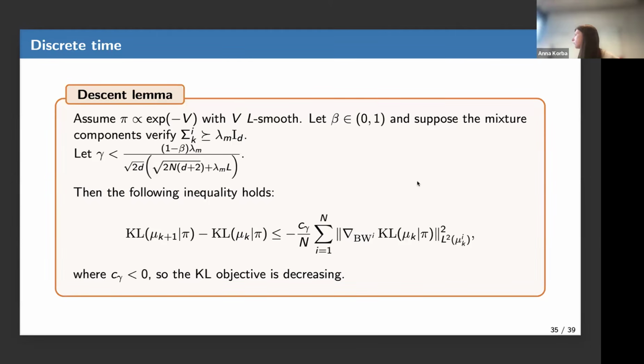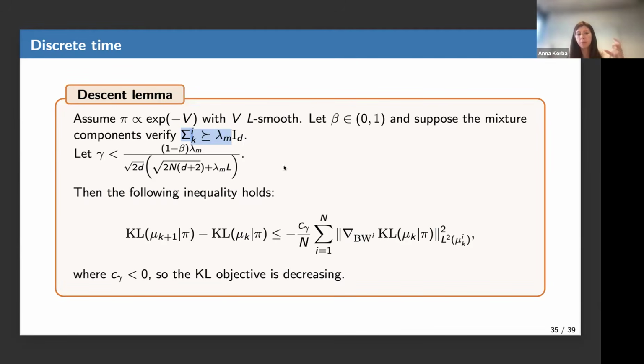So we showed several things that will be coming. We showed first guarantees in continuous time, explaining how the objective decreases along the continuous time dynamic, but in optimization, what is hard is when you jump to discrete time. So our first big result is showing that if you pick a step size that is small enough, and small enough depends on the smoothness of your potential and lower bounds on the eigenvalues of the variances of the Gaussian components.